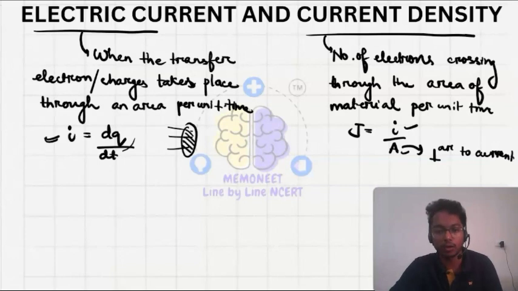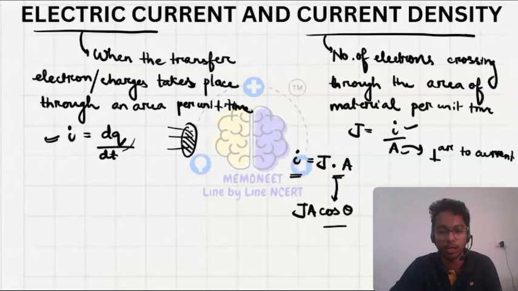Because when we will be calculating, that is I is equal to J dot A. Okay, it means it is a dot product. When we calculate the current, it is J dot A. It means current density into area. So in the dot product we know that it is J A cos theta. Okay, and the A cos theta component will always be perpendicular to the current passing through it.